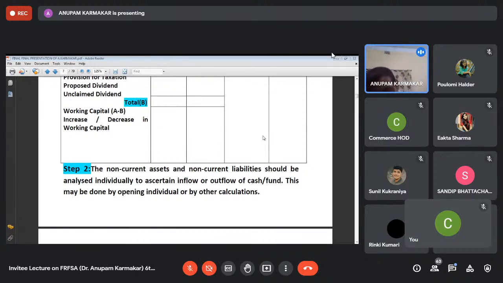And if there are non-current liabilities like share capital, like equity share capital, you have to open a ledger account relating to equity share capital. If there is securities premium, you have to open a ledger account relating to securities premium. If there is general reserve, capital reserve, then you have to open ledger accounts relating to each and every one of them for the purpose of analysis of non-current assets and non-current liabilities. This is step number 2.